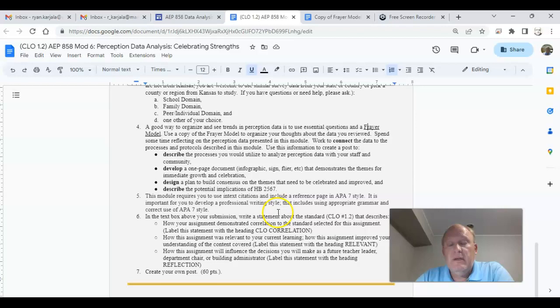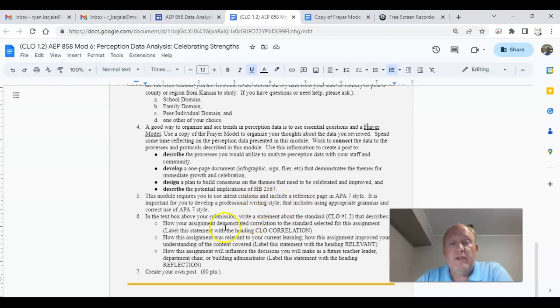And remember, when you do things, you need to make sure we're following APA Style 7, and we need to make a reference page for this module. You'll probably need some in-text citations. Also, make sure you use appropriate grammar and that things make sense and it reads professionally in academic language. It's important that we do that.